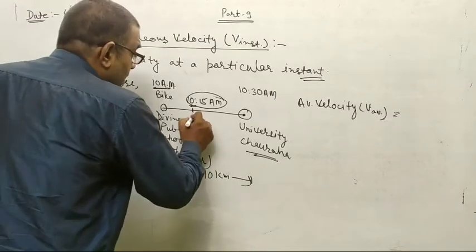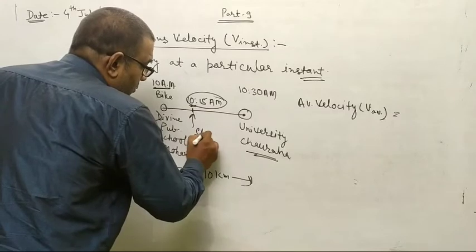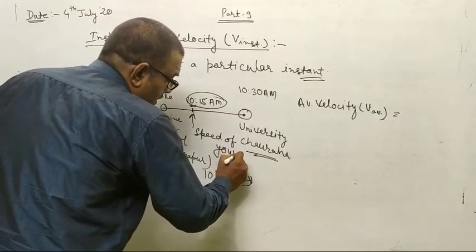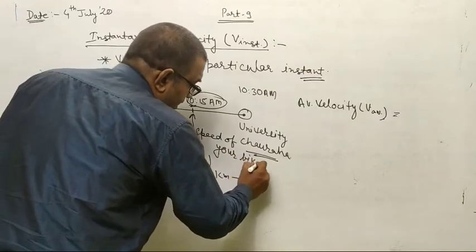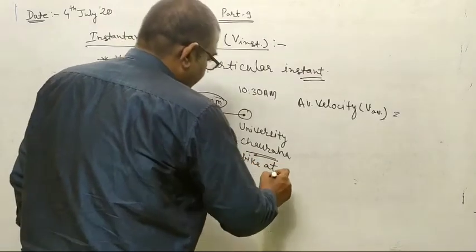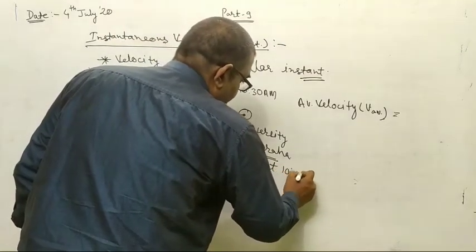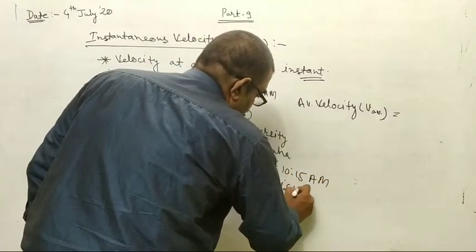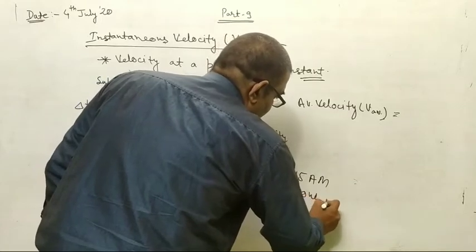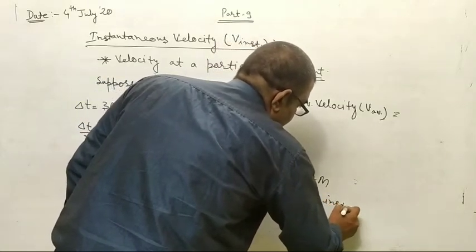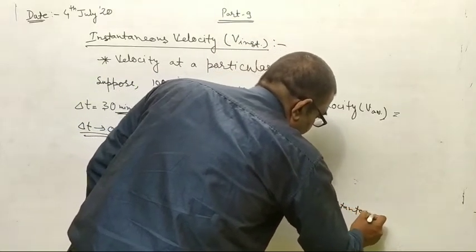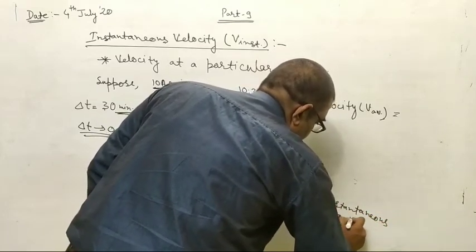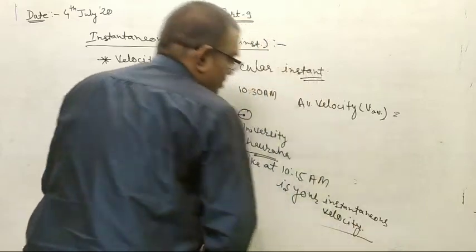Means whatever the speed of your bike at 10:15 am is your instantaneous velocity.